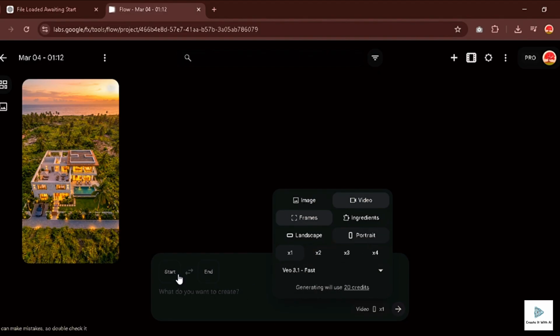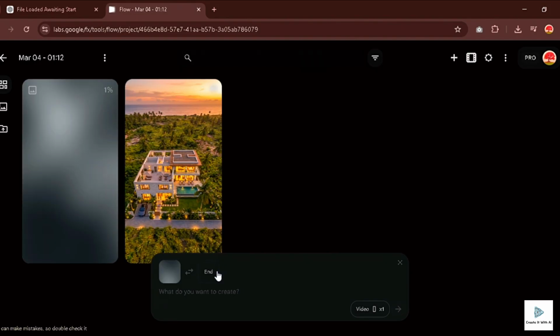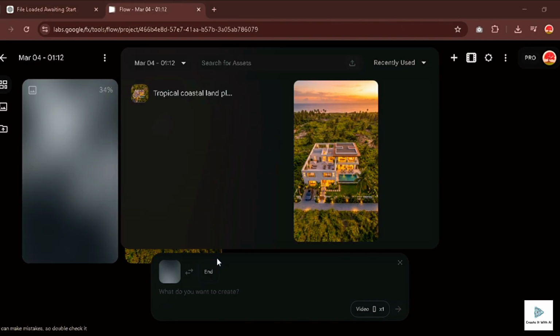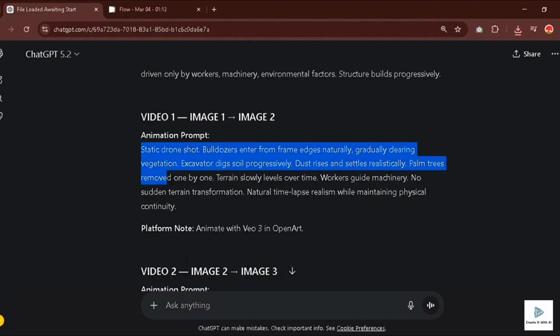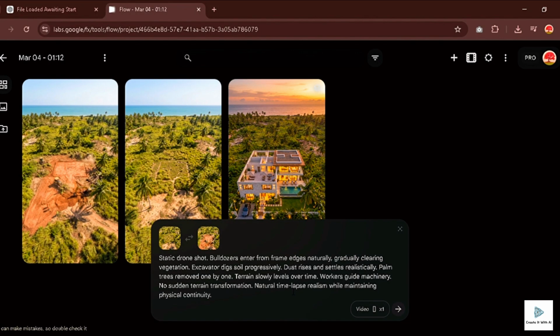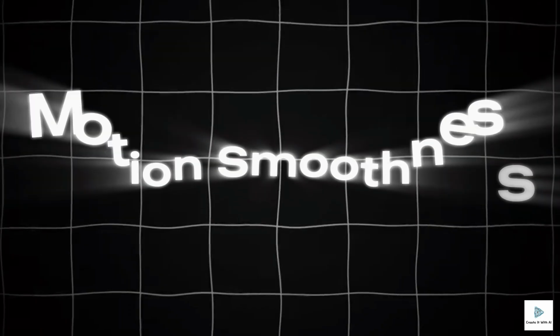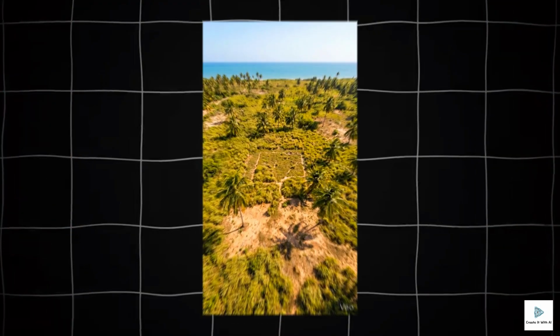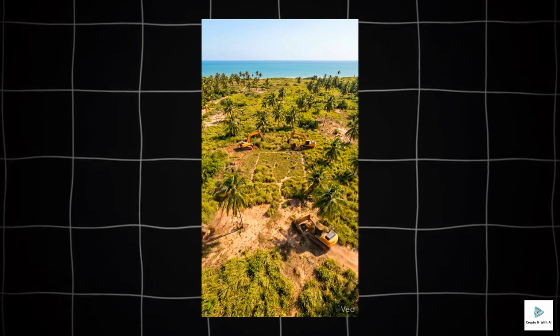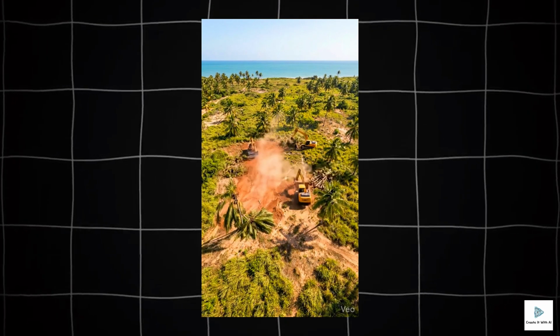Here is the workflow. For the start frame slot, upload image 1. For the end frame slot, upload image 2. Then go back to ChatGPT, copy the video prompt for clip 1, paste it in, and hit Generate. The generation takes about 30 to 40 seconds per clip, but here is what you need to watch for. Motion smoothness. If the worker movement looks unnatural, or if machinery jumps instead of operating fluidly, the prompt needs a slight refinement. But if the motion feels gradual and the transition between frames is seamless, the clip is locked.